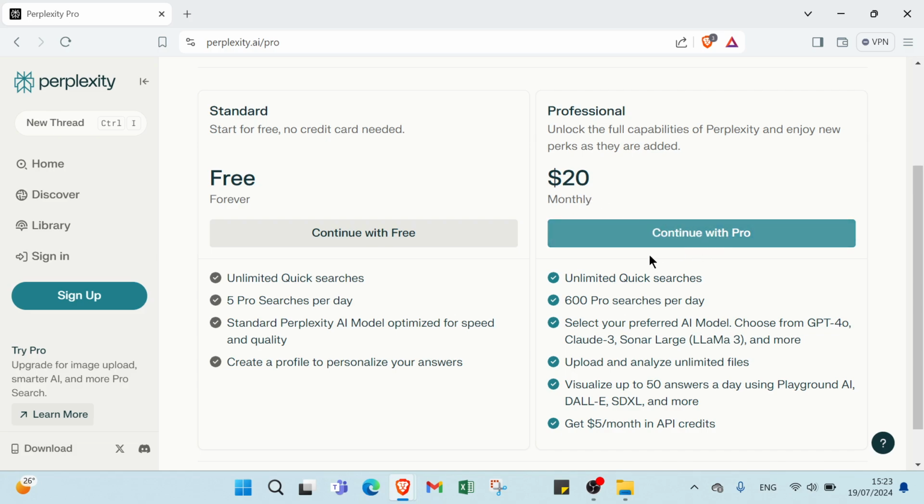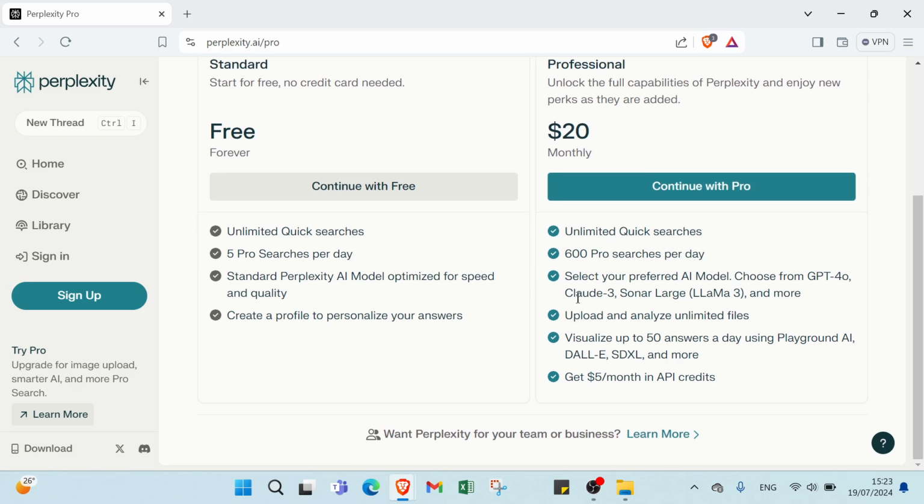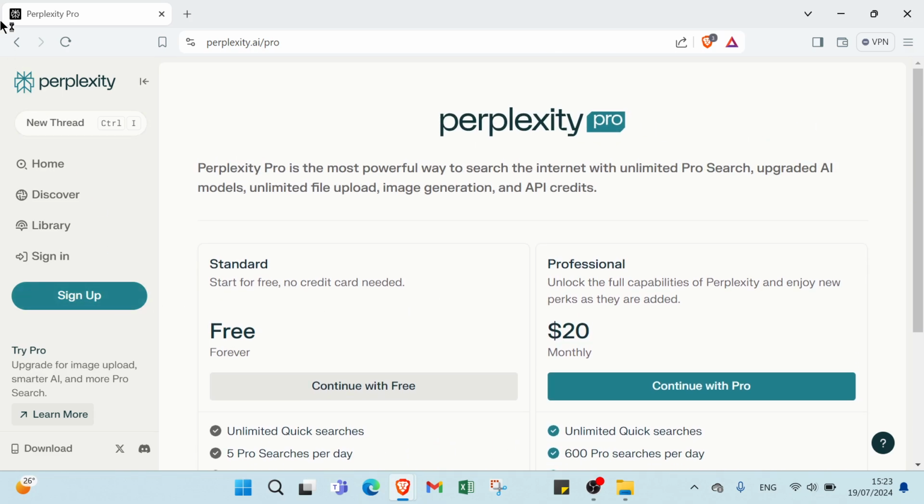Sorry, we can continue with Pro: unlimited quick searches, 600 Pro searches per day. Select your preferred AI model, choose from GPT, Claude, also Sonar Large, and more. Then upload and analyze unlimited files, visualize up to 15 answers a day using Playground AI, then get $5 for each month in API credit, as you can see.